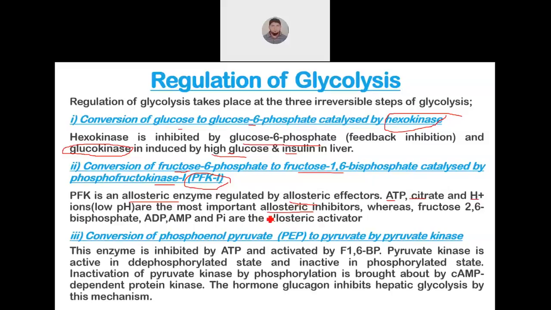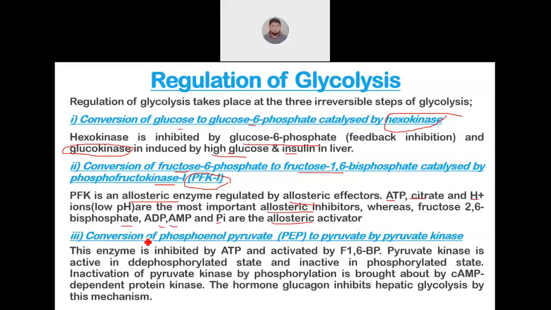Whereas fructose 2,6-bisphosphate, ADP, AMP and inorganic phosphate are allosteric activators of phosphofructokinase 1. See, the concentration of fructose 2,6-bisphosphate and high concentration of ADP, AMP, this condition will be there in the low energy state. So at this time energy is required in the cell, that's why glycolysis will take place and these effectors will activate phosphofructokinase 1. And this is the crucial rate limiting enzyme or rate limiting step of glycolysis.